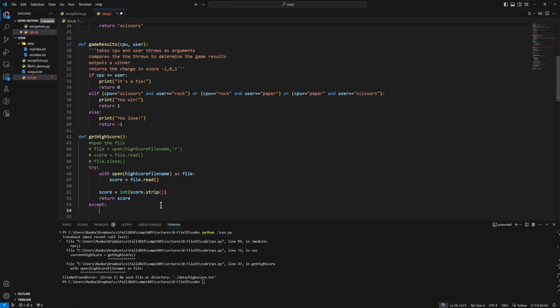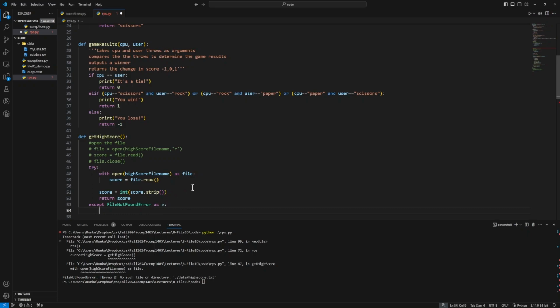Now, if something goes wrong, like for example, the file doesn't exist, then we need to catch that. And the type of error we got was a file not found error, so we can catch that specifically, file not found error. And I'll take that one with a label as well. So I'll say file not found error, and I'll just call that E. So now inside this except block, we know something went wrong. The thing that went wrong is that the file wasn't found, because that's what causes a file not found error. And the description of that error is now stored in this variable called E.